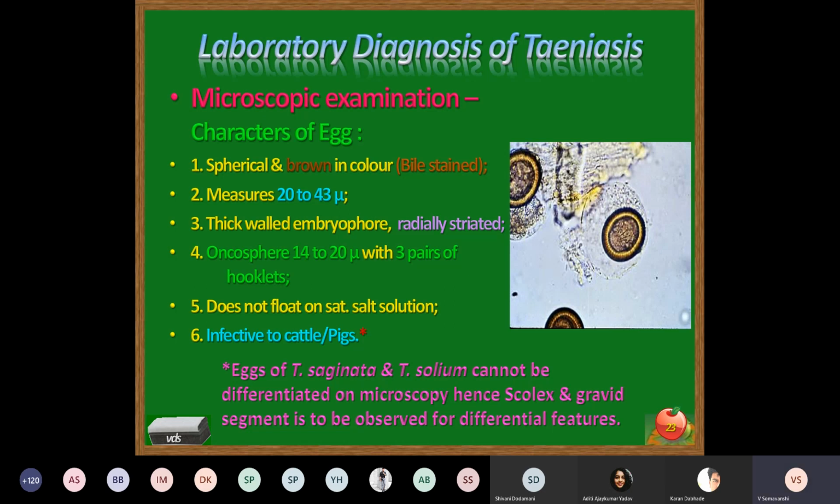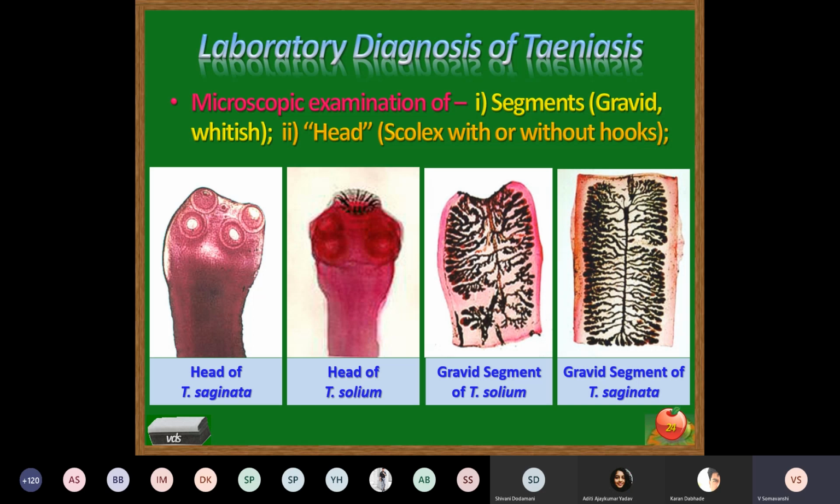Okay. Then microscopy, for observing the head end, you can see the globule. In case of Taenia saginata, it is quadrate with 4 suckers, no hooklets. Taenia solium, it is globular, having a row of hooklets on the surface with 4 suckers, and the gravid segments showing lobate uterus.